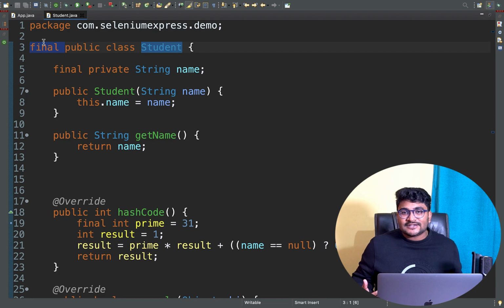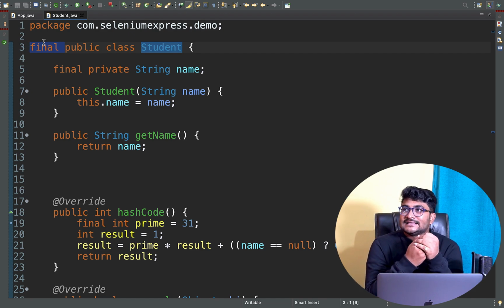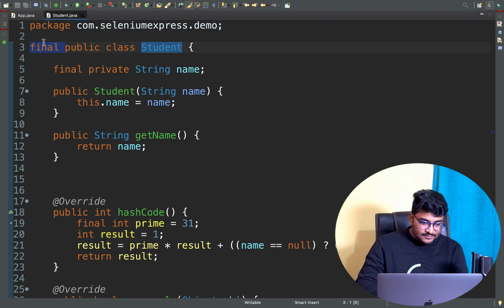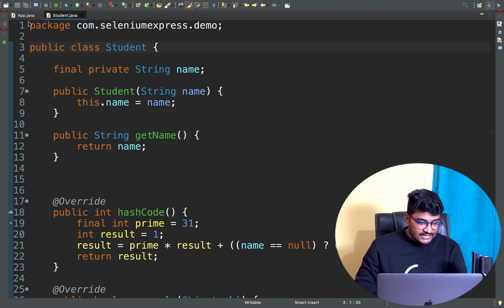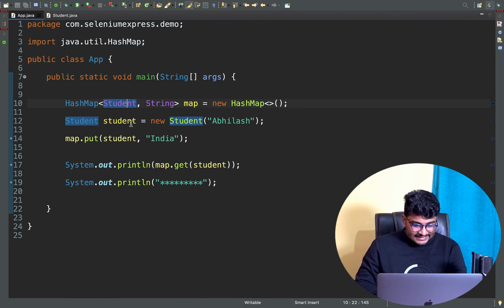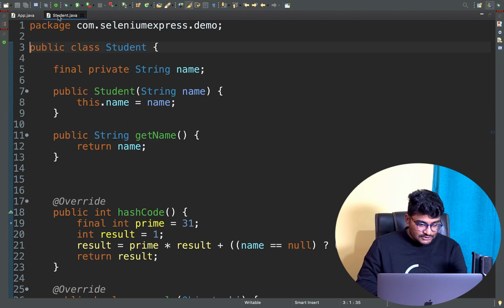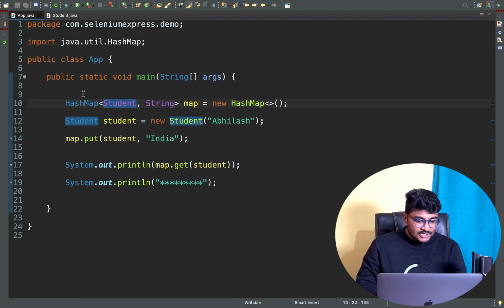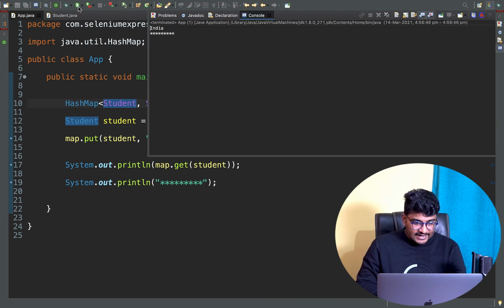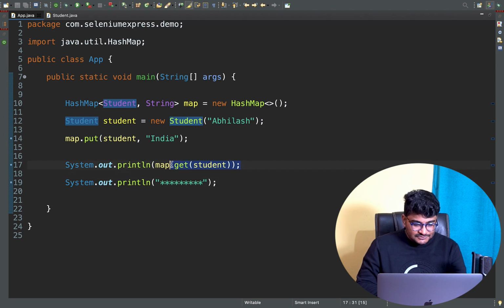Is it really mandatory that your immutable class should be final? Let's say I want to create a class and I will not make it final, then what will happen? Even if I remove this final keyword, I am sure that you won't be able to change this particular data. Right now, in Student.java, I just removed the final keyword, so my Student class is not preceded by the final keyword. If you come back to your App.java, this program should work fine. If I run it, I'm getting India as an output whenever I'm doing map.get of student.